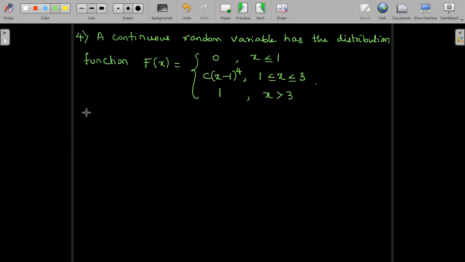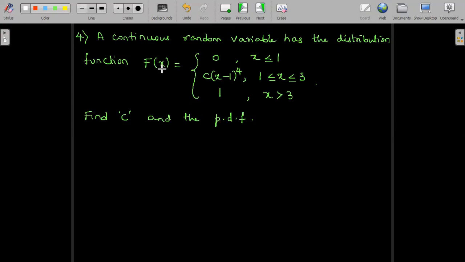The question is to find the value of c and the PDF, the probability density function, denoted by small letter f of x. So given capital F of x, which stands for the cumulative distribution function, the distribution function is given for us.